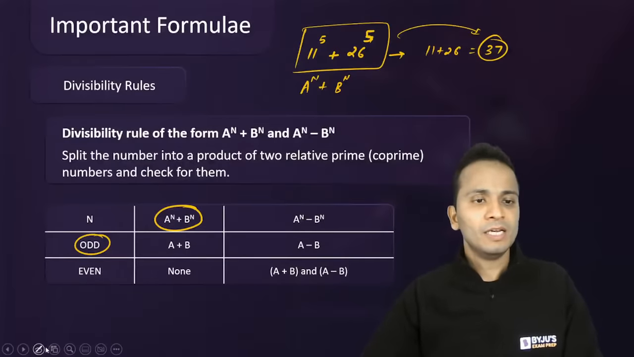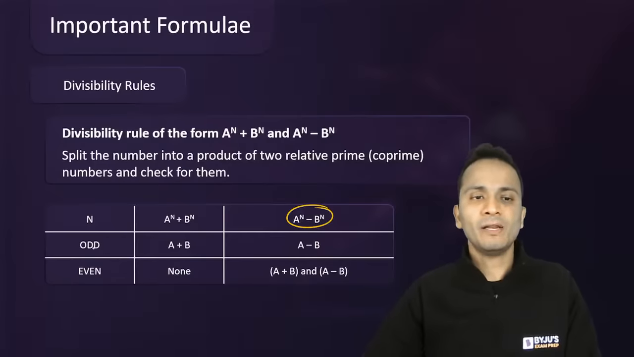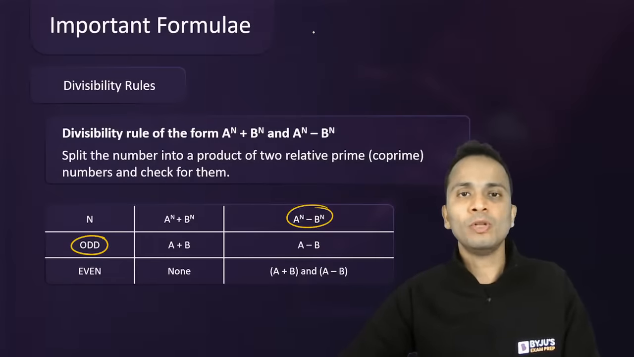Okay. Now let's move towards the next one, a raised to the power n minus b raised to the power n when n is odd. So let's say 23 raised to the power 31 minus 5 raised to the power 31.